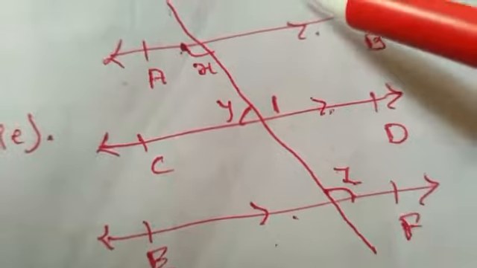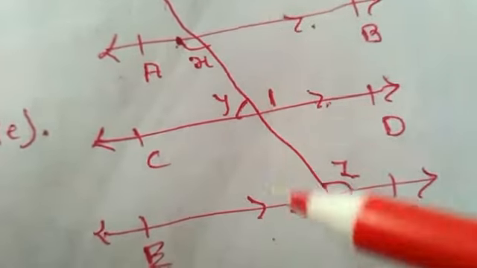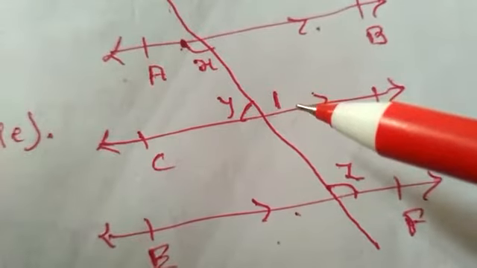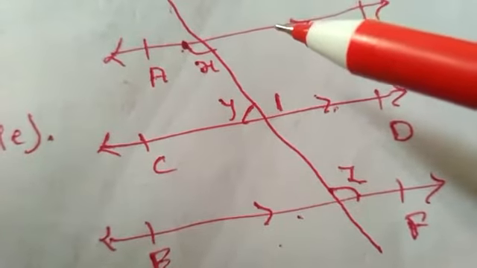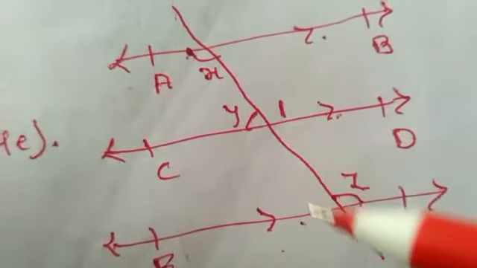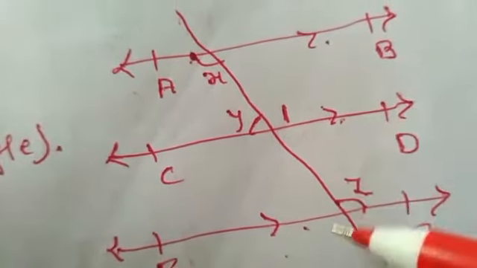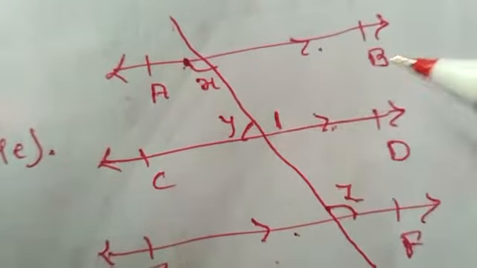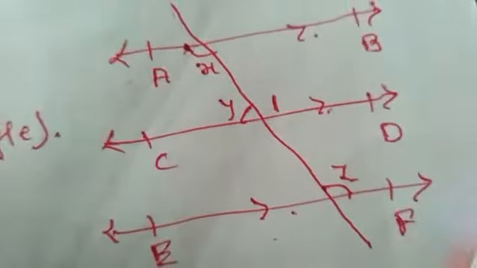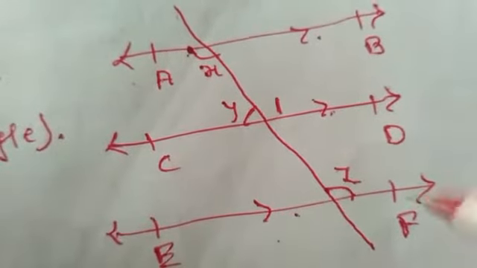It means all three lines are parallel, because if a line is parallel to two other lines, then those two other lines will also be parallel.